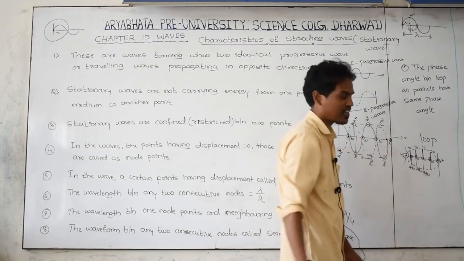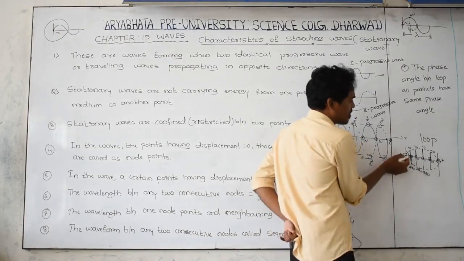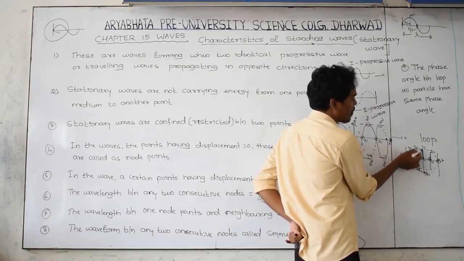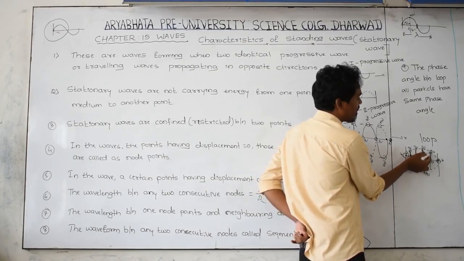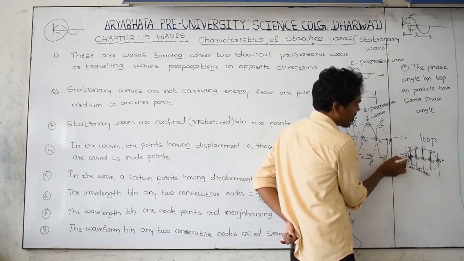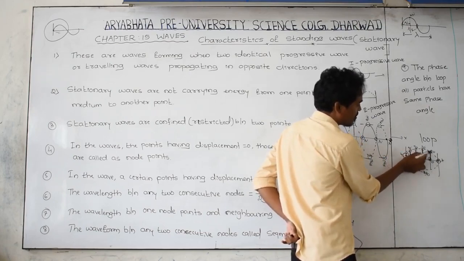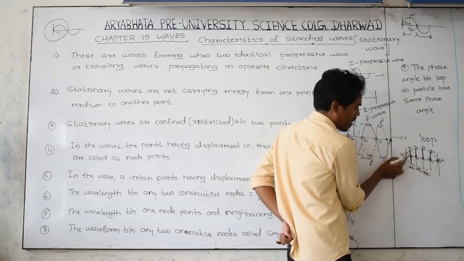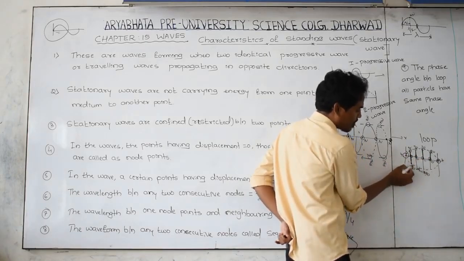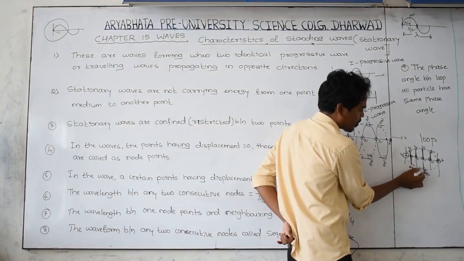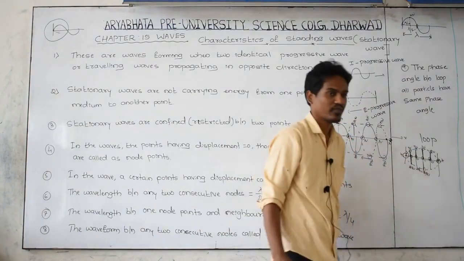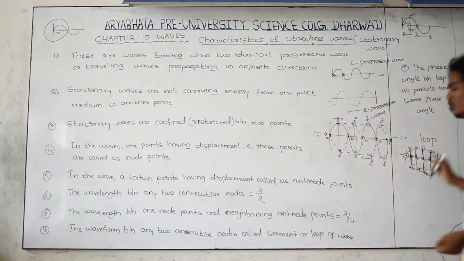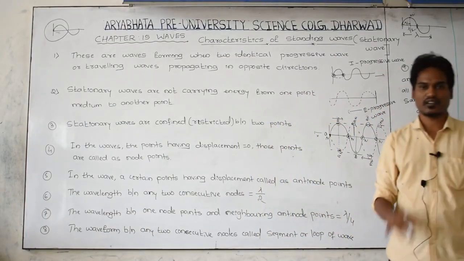For all the particles, the phase angle is 0. If this particle is moving here, the angle is 90, and the same for all the others. Again it is coming here, this is also coming here. 180, 180, 180, 180. If it is moving to this point, 270, 270, 270. The particles present in one loop have the same phase angle.